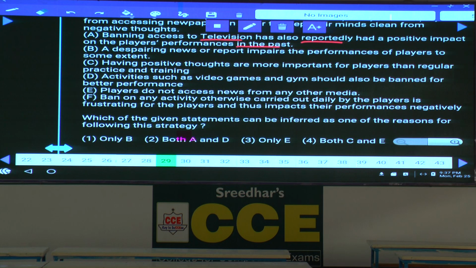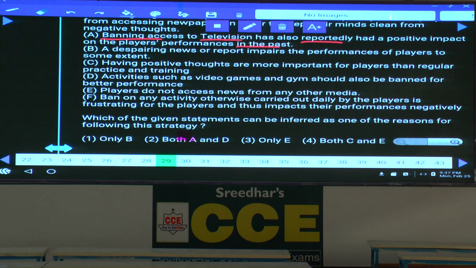Now, if any question is related to this one, which among the following statements A, B, C, D, E and F supports the coach's argument or decision, then A will be the answer. Are you following? These days they have started giving these types of questions. One paragraph, statement followed by A, B, C, D, E and F, some 3 to 4 questions will be given. First we need to analyze which category A, B, C, D, E and F come under. Now the first one is what?